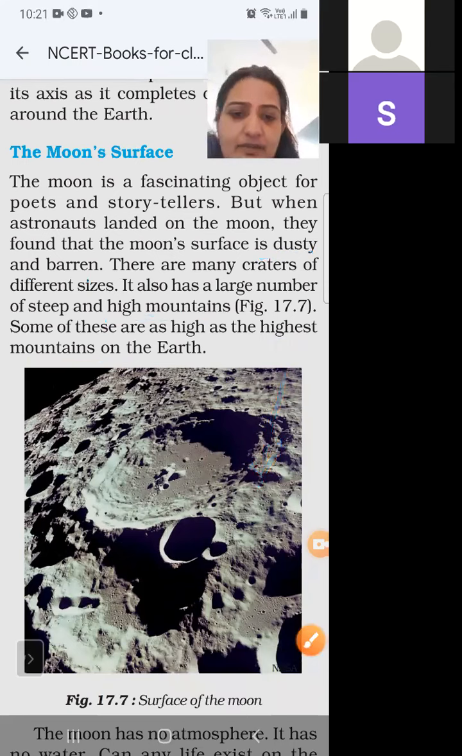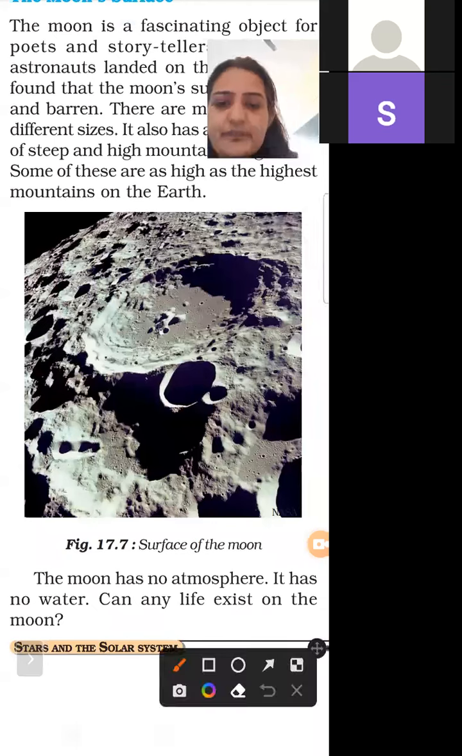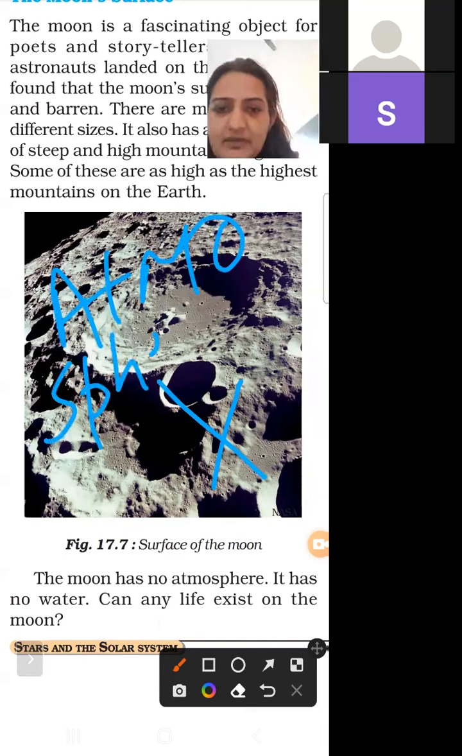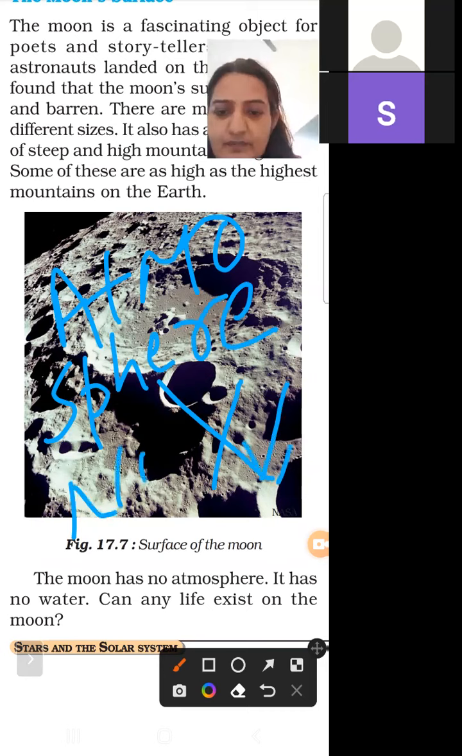So next, the moon has no atmosphere. As we know, the earth has an atmosphere, but the moon has no atmosphere. So you have to remember it has no atmosphere. And it also has no water.